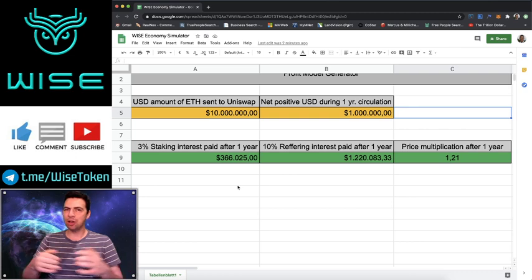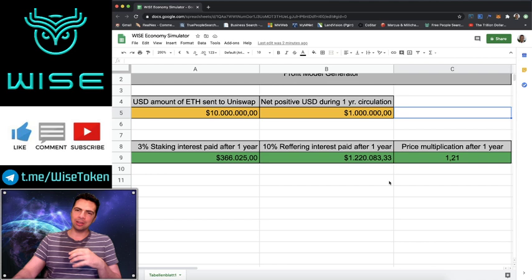Do you know of an investment right now where if it only grows by 10% in 1 year, you get 21% ROI plus interest? I mean, that's pretty crazy. And $1.2 million would have been paid out. Well, not necessarily paid out, but designated for staking referrals.